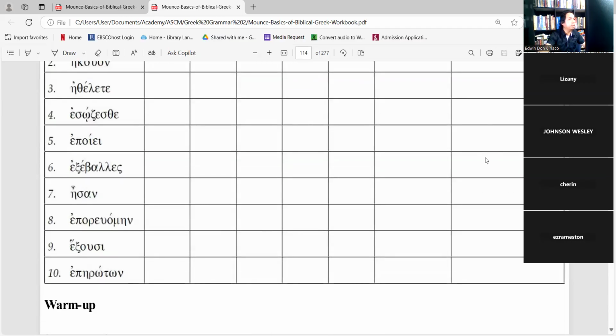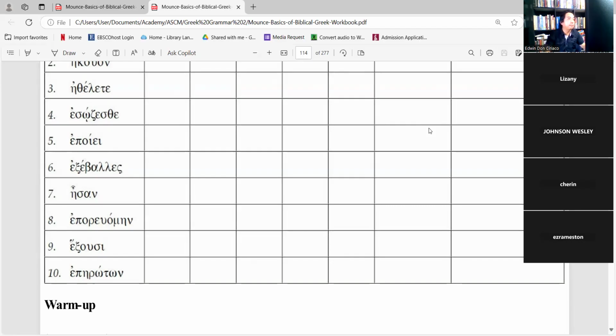Esozesthe. You remember sozo, which is I save, and so this is sozesthe. And you remember the rule, if there is a theta, what does it mean? If there is a theta, then it is passive.